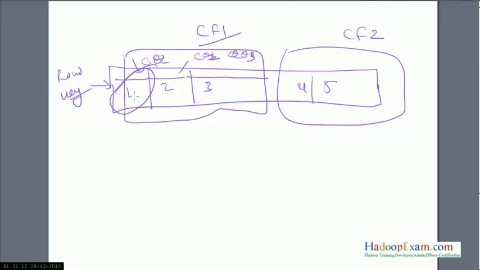So individually, these three things define your single cell. If you want to fetch cell 1, then you need the row key as 1, then the column family as CF1, and the column qualifier as CQ1. So these three things will give you the final result as cell 1.